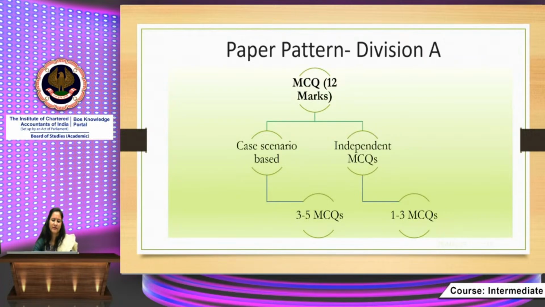Paper pattern, division A: multiple choice questions. Since this paper is of 40 marks, and multiple choice questions are for 30%, 12 marks will be the multiple choice questions, and it has two components. One is case scenario based and another one is independent MCQs.